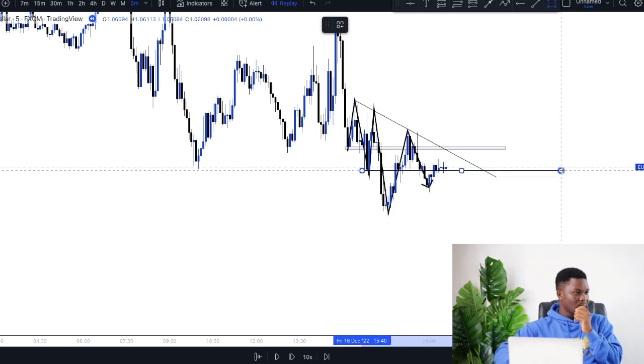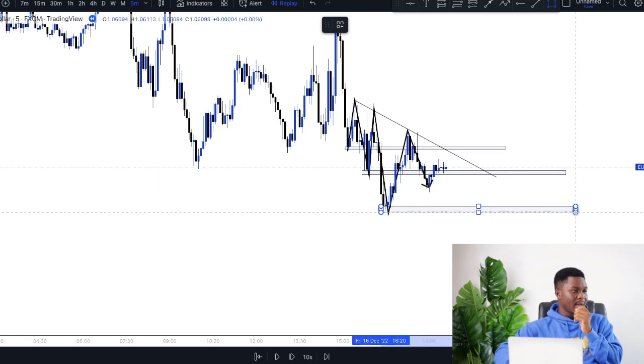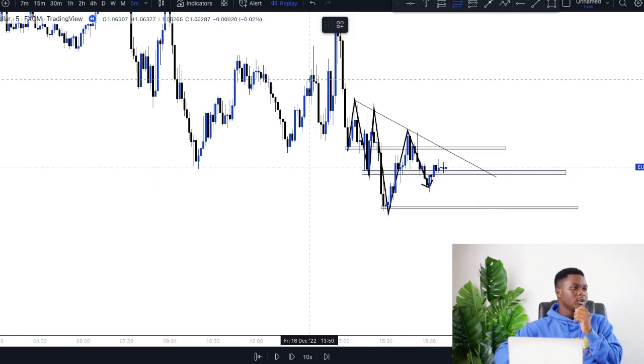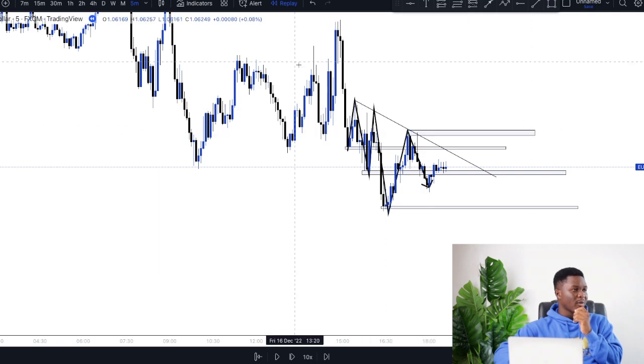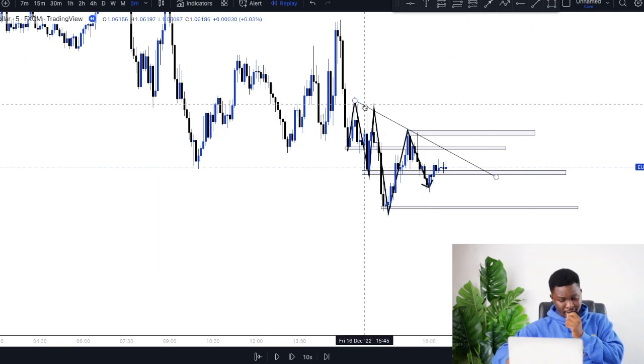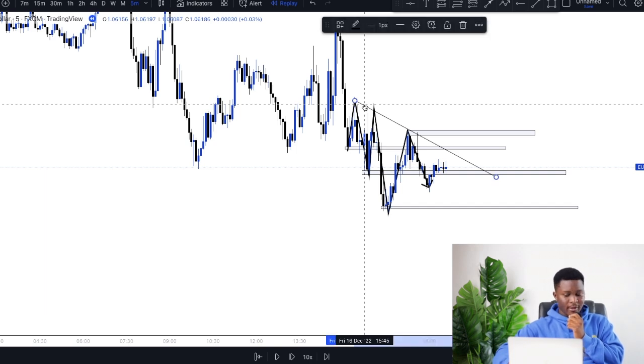So these are areas where I would be interested in taking my trading opportunities, other than any other place in the market, right? So I'm going to mark out this whole area. Sorry about that. I'm going to mark out all these areas just like that, and I'm going to be waiting for price. Because I've already determined that this market is heading to the downside, I'm going to be looking out for sales on this market predominantly, because I want to be scalping huge profits, or maybe holding on,